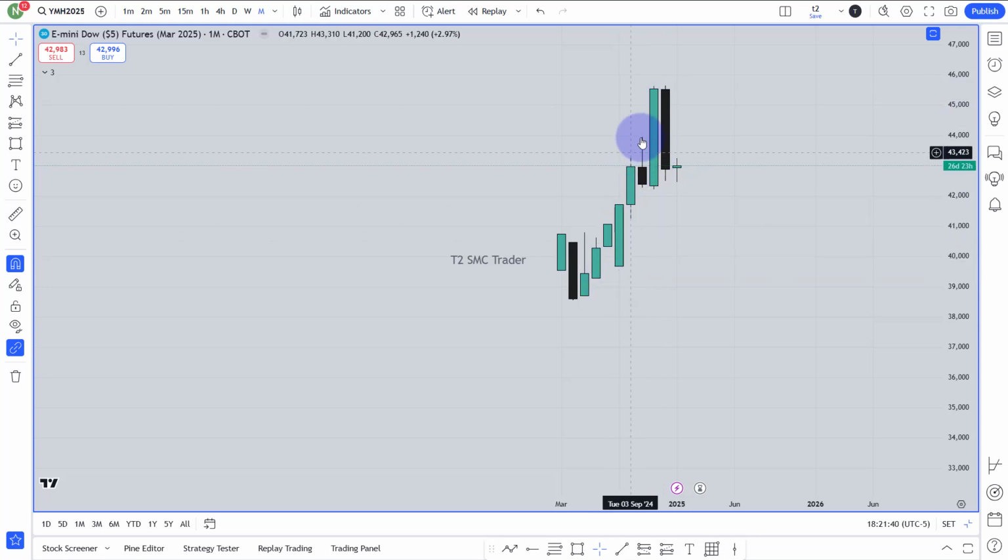After 6 bull months, if there is just one bear month, it doesn't mean that market has already reversed and started to fall. It doesn't mean that. So I'm still not looking for bearishness from a longer term for Dow. Still it's bullish because there is no parallel gap. There is no sign that is telling me that this market can start to fall for longer term bearishness. So until now it's nothing over here.